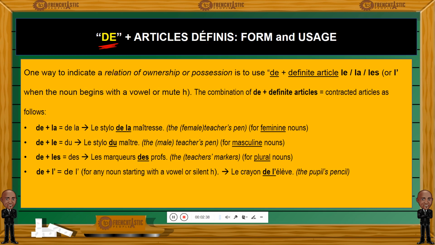That's one of the primary functions of this type of contracted article. Usually you indicate a relation of ownership or possession between two things, or one person and another one.